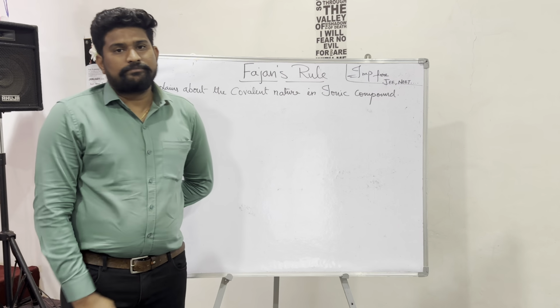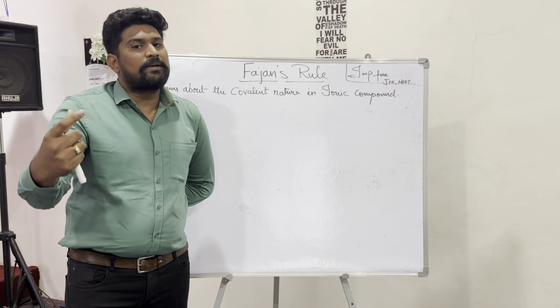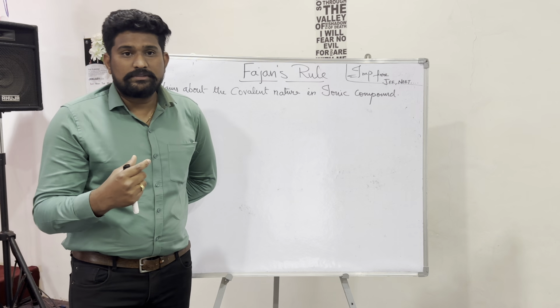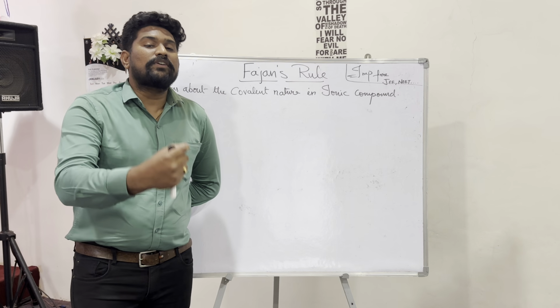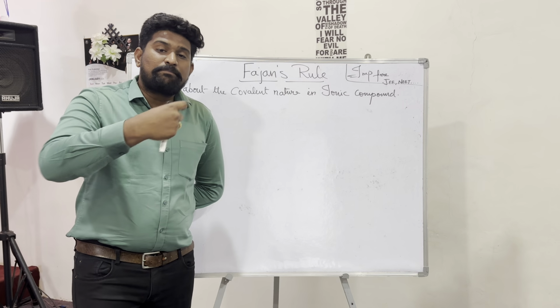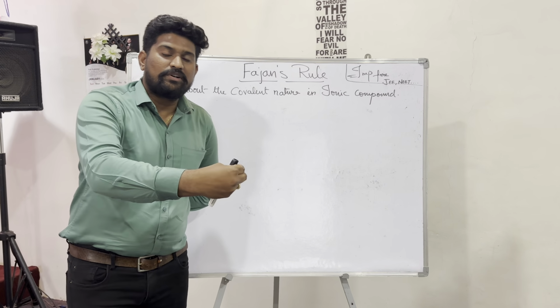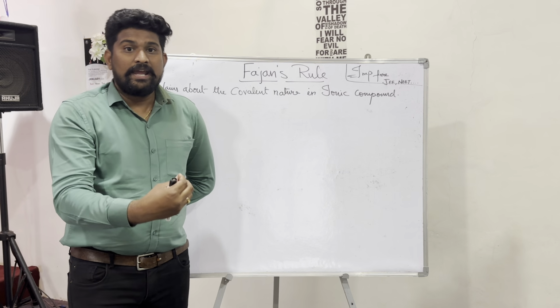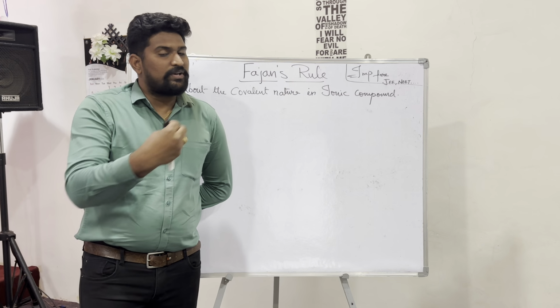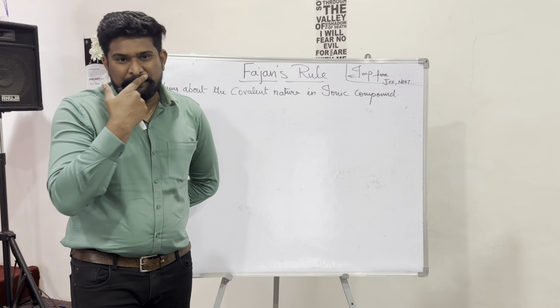What is an ionic compound? The compound which is formed by an ionic bond. What is an ionic bond? That is the complete transfer of electrons from one atom to another atom, where there will be a development of charges. For example, Na donates one electron to chlorine and chlorine accepts that one electron, and Na gets the positive charge and chlorine gets the negative charge, and that particular compound is called an ionic compound.